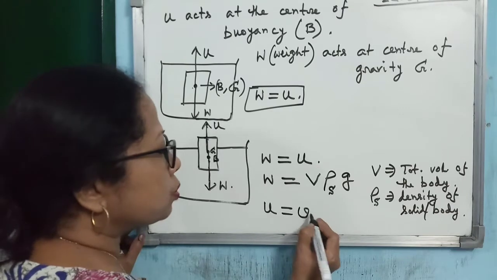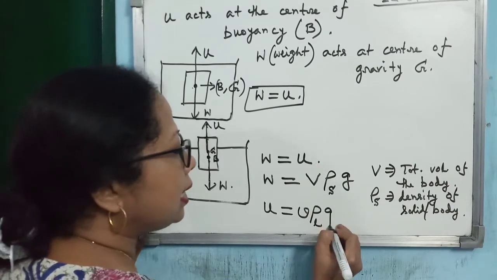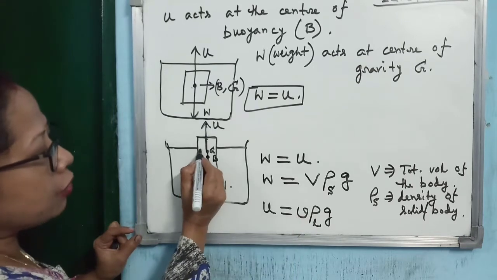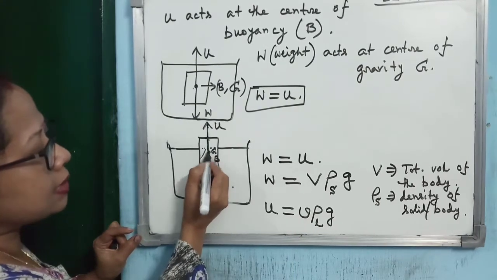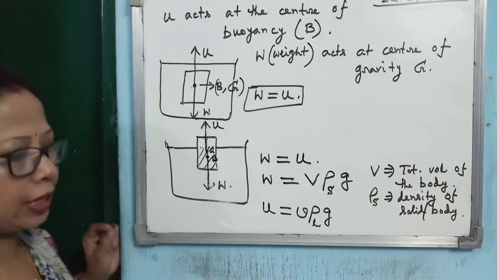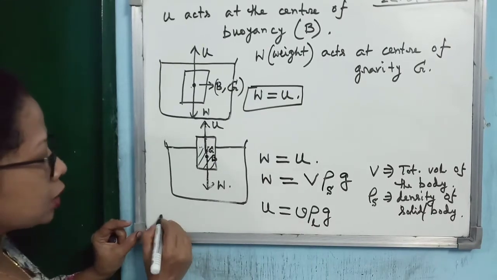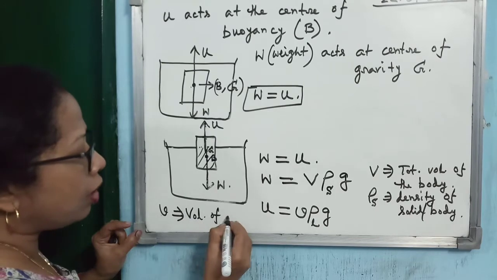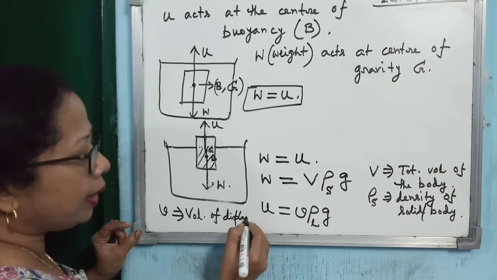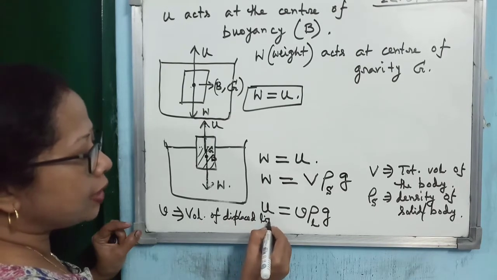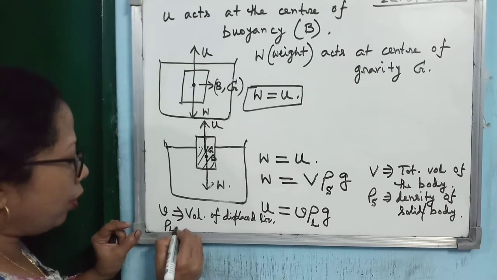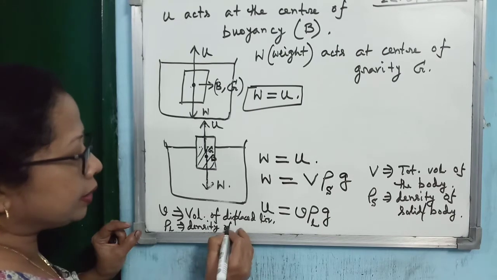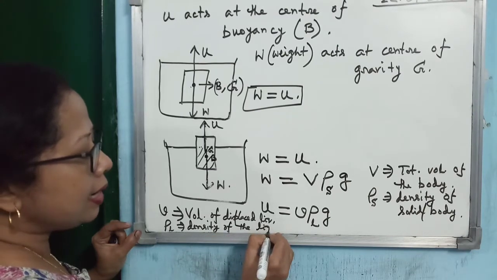Now, what will be U? U will be small v rho L g. Why? Because you see, what is the volume of the submerged portion? This is the volume of the submerged portion, small v. So, what does small v represent? This is the volume of displaced liquid, and rho L is the density of the liquid. Is that clear? Into g.